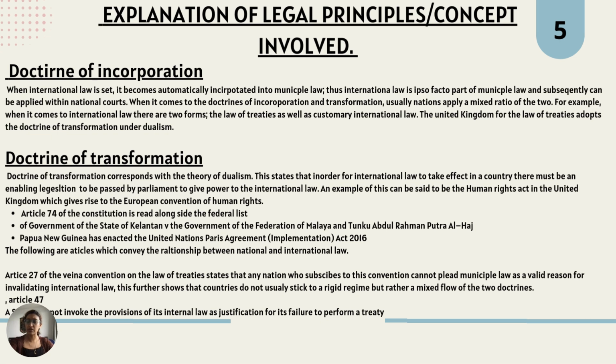An example is in Malaysia. Article 74 of the Federal Constitution, read along with the Federal List, makes evident that the Malaysian Parliament has the ability to enforce international treaties by the passing of legislation. This matter was confirmed in the case of Kelantan v. the Federation of Malaya and Tunku Abdul Rahman, where it was held that, despite the international treaty of the Malaysia Agreement, which said that the consent of the individual states should be obtained before the agreement for Malaysia, there indeed was nothing in the constitution saying such. More so, there was no enabling legislation pertaining to the matter either. This is evidence that Malaysia follows dualism.